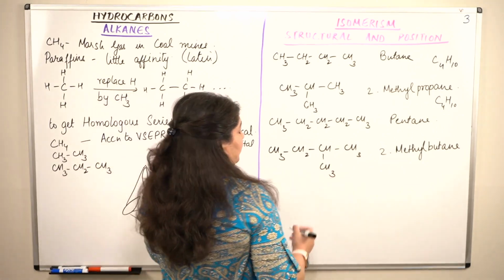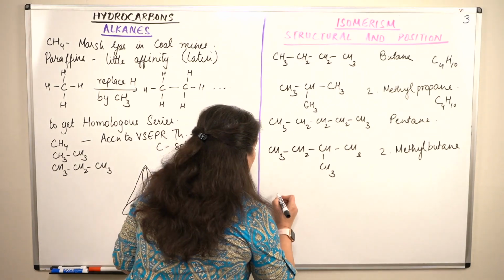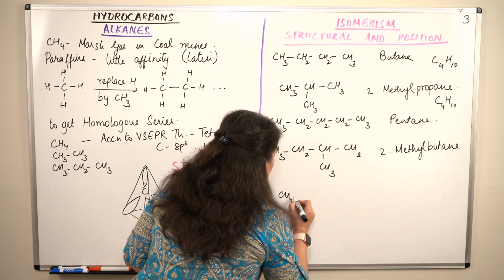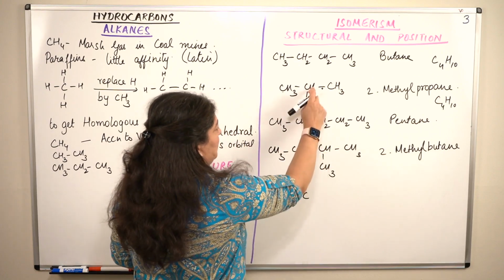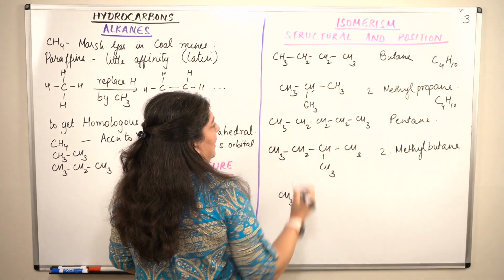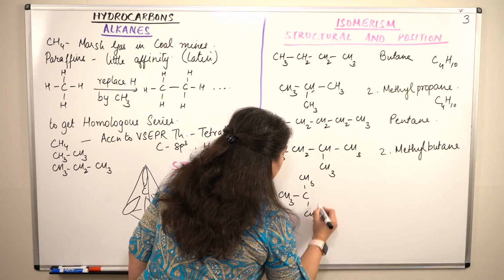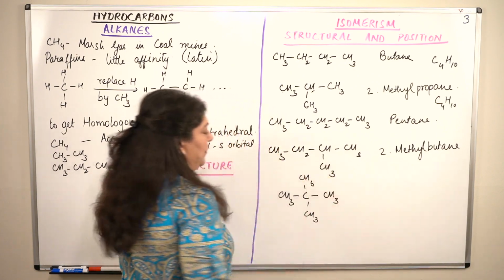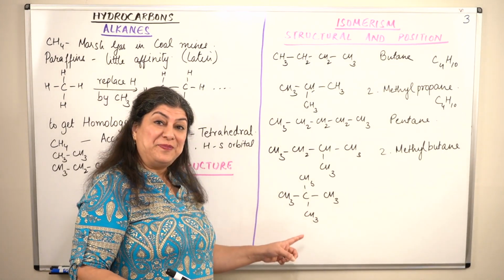So now, what is the next structure that is possible? You have CH3 here, you have carbon here, and the substitution is taking place on this hydrogen. So you get a methyl here, a methyl here, and a methyl here. This is also pentane because it has 5 carbons.